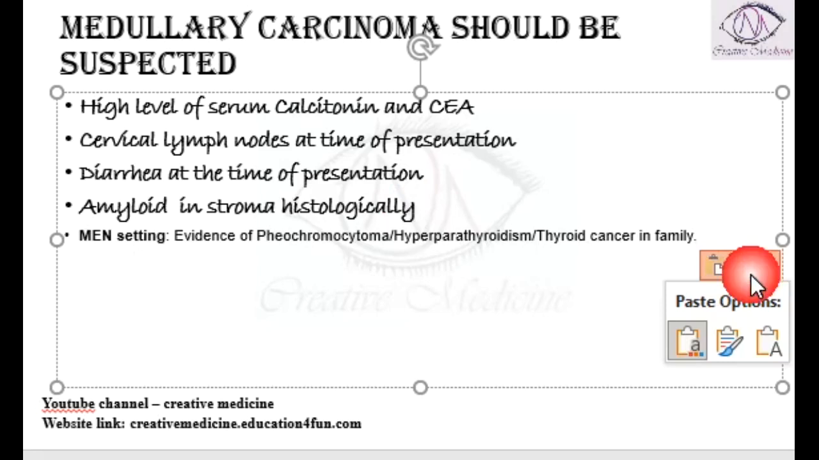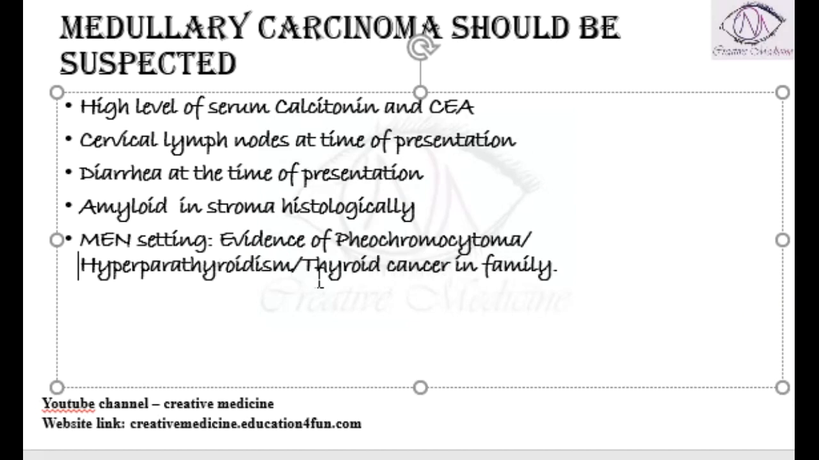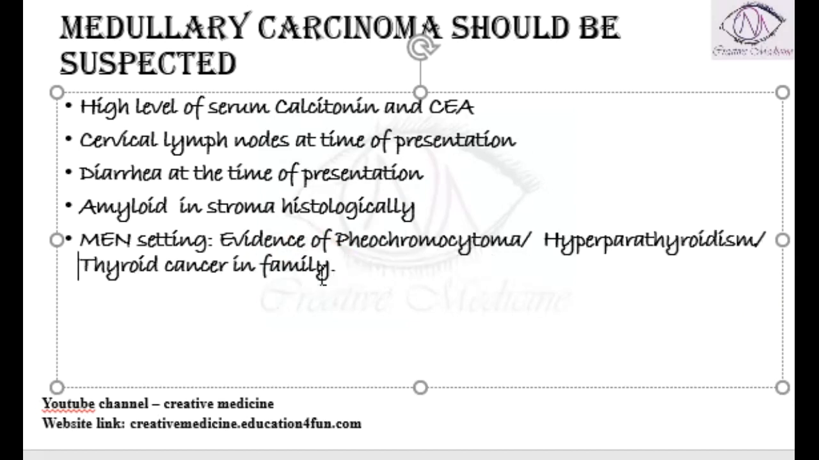It is suspected if the patient has a family history of pheochromocytoma, or a family history of hyperthyroidism in the family of the patient, or family history of thyroid disease. Then we should suspect that the family has multiple endocrine neoplasia and thus medullary carcinoma of thyroid is suspected.